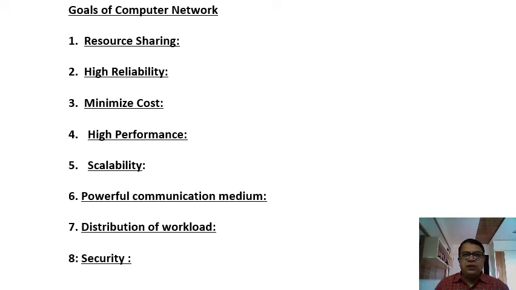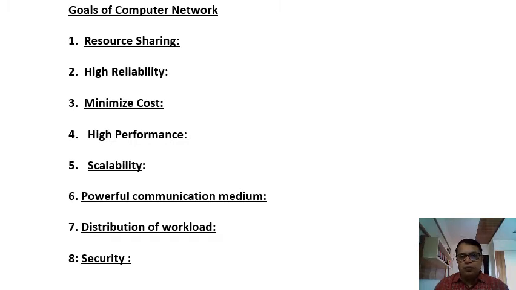Another example is software resource sharing. Consider that in our college the entire admission process is computerized. For this computerized admission system, we need one application software.